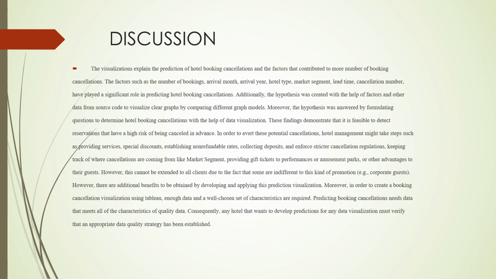Coming to the discussion, what we have learned so far is that the visualization explained the prediction of hotel booking cancellations and the factors that contributed to more booking cancellations. Factors such as the number of bookings, arrival month, arrival year, hotel type, market segment, lead time, and cancellation number have played a significant role in predicting hotel booking cancellations. Additionally, the hypothesis was created with the help of factors and other data from the source code to visualize clear graphs by comparing different graph models. Moreover, the hypothesis was answered by formulating questions to determine hotel booking cancellation with the help of data visualization.